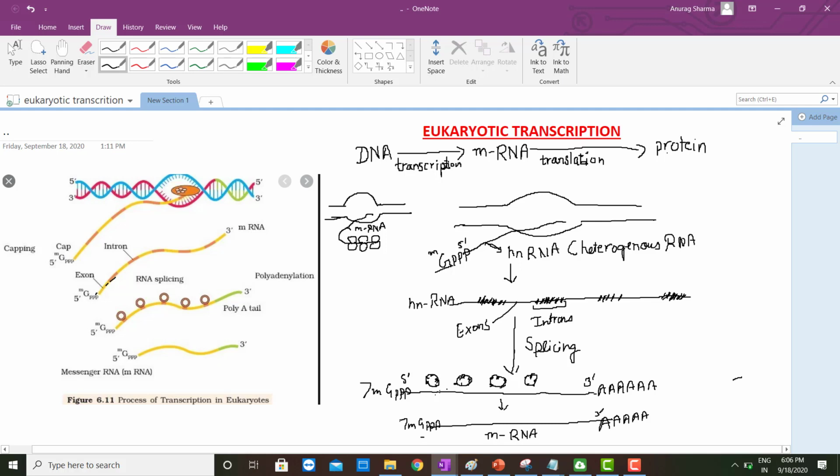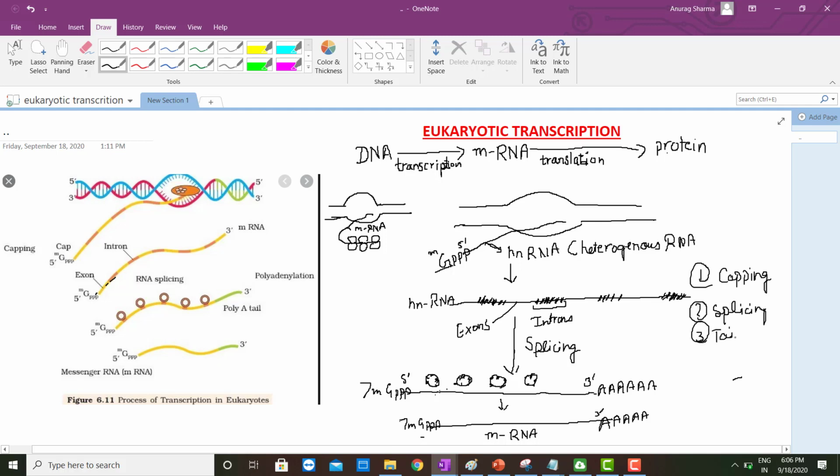So in eukaryotes, the heterogeneous RNA undergoes processing, and the processing has 3 steps. First step is capping. Second is splicing, through which introns get removed, and the third one is tailing.